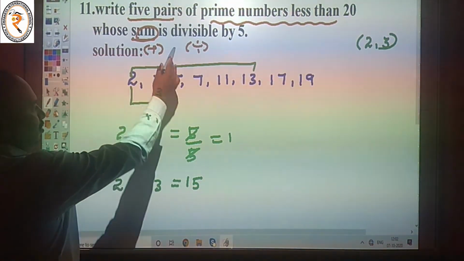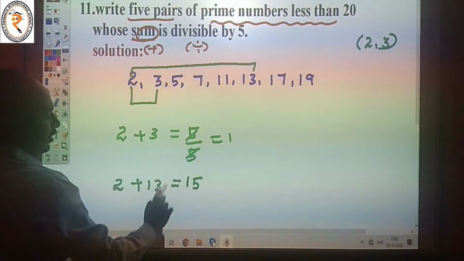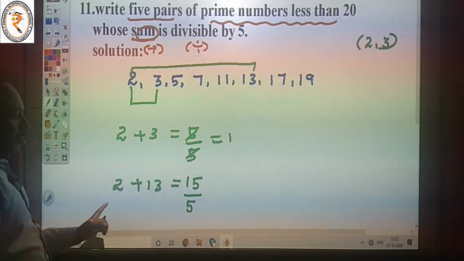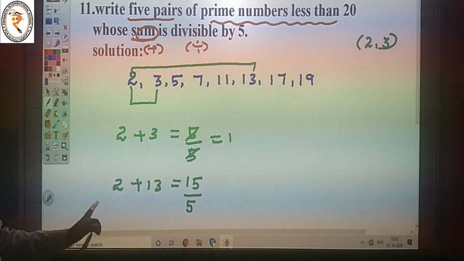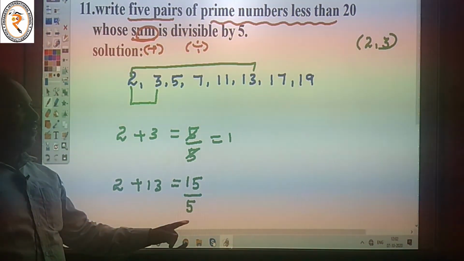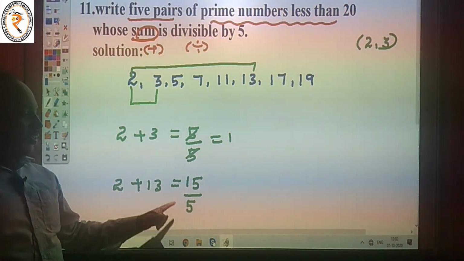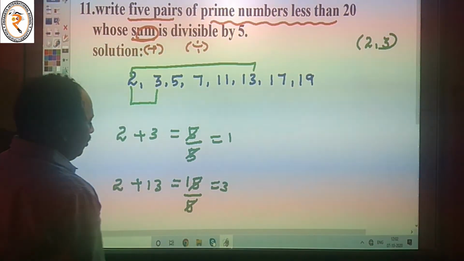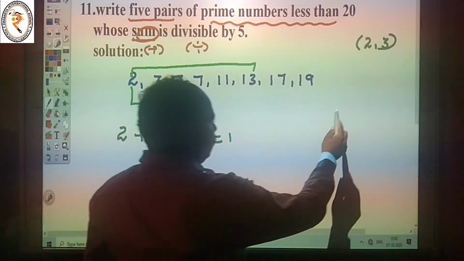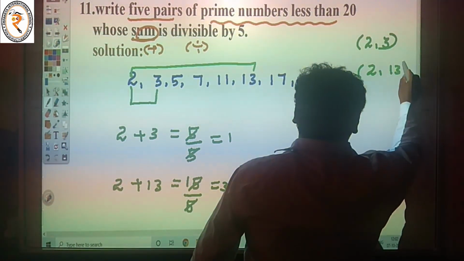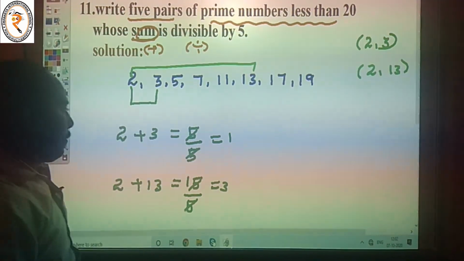Our condition is whose sum is divisible by 5. 2 and 13 are prime numbers. 15 divided by 5 is equal to 3. So the next pair is 2, 13. But we want 5 pairs.